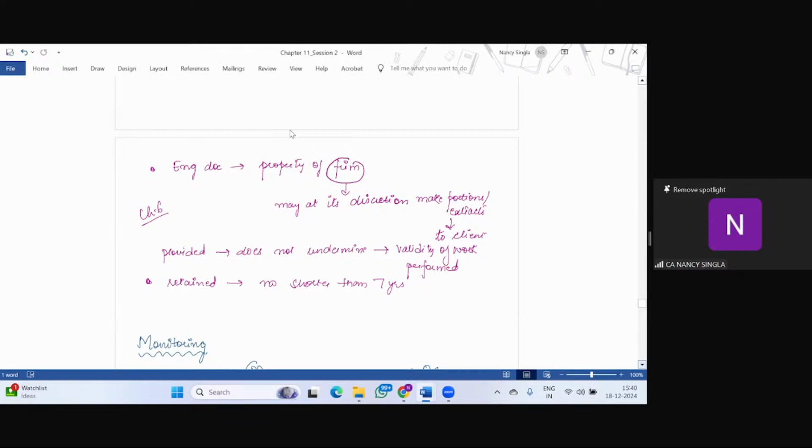Is it the firm or the client? Auditor, Swati, correct, right? Om Krishna Gupta, Shoaib, correct, right? So the next point is, it is the property of the firm. It may at its discretion make portions or extracts available to the client, but at its own discretion, right?